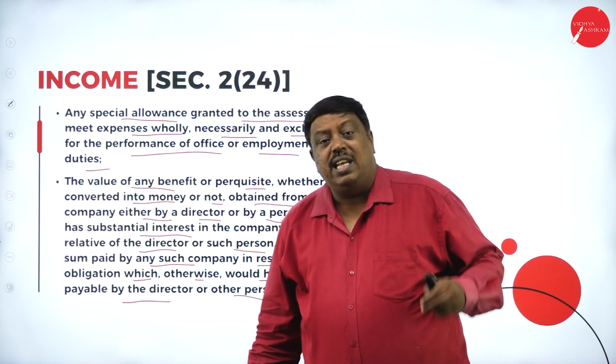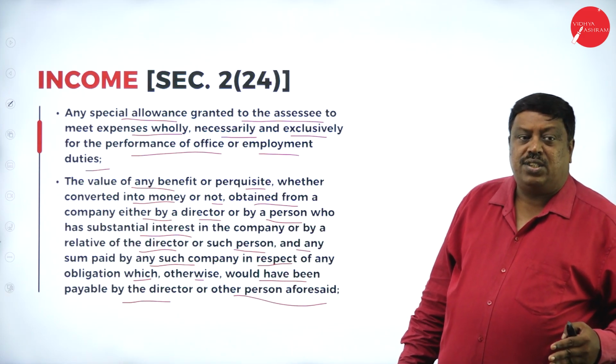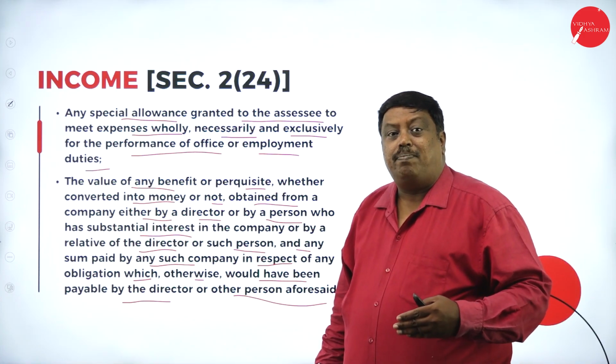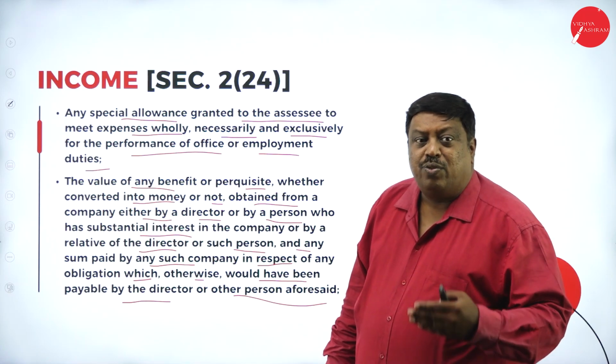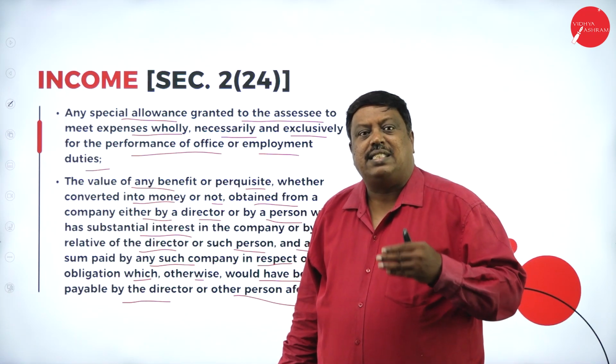They are saying that when any amount of benefit is received by a director of the organization in the interest of the company, whatever amount he has received is treated as income and it is taxable.